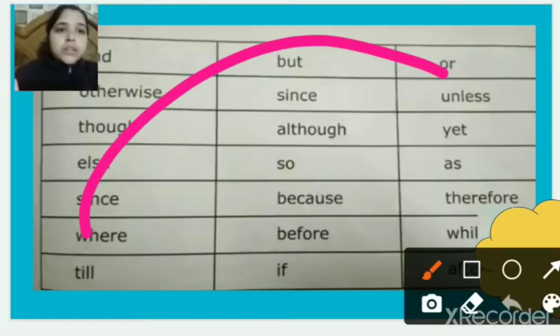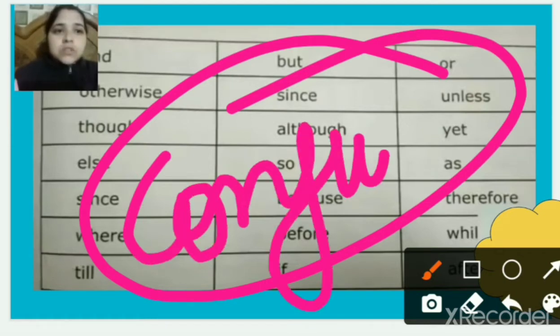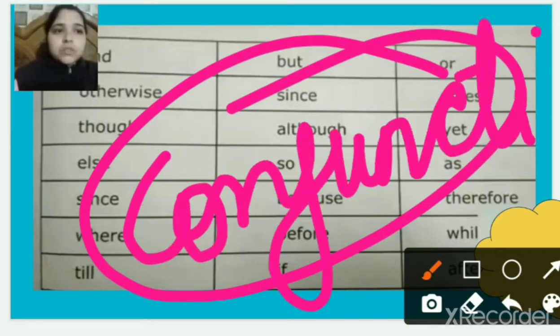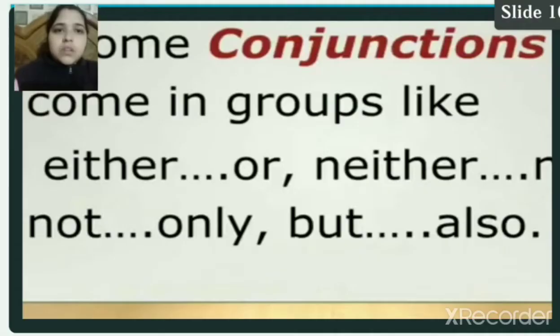This full table is known as conjunctions, joining words. These are the words used as conjunctions. Some conjunctions come in groups like either, or, neither, nor, not only, but also. These are the conjunctions which come in groups.